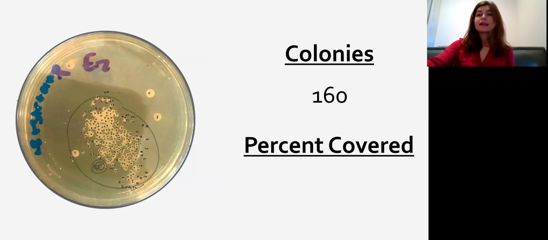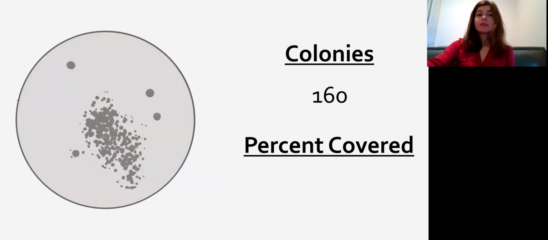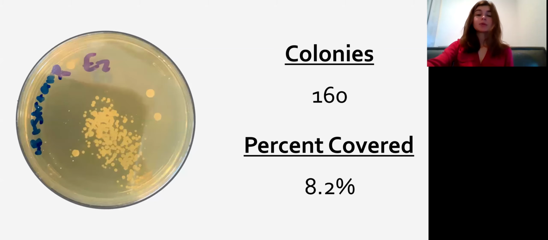So I calculated a second measure, percent cover. That's just the percent of the area of the Petri dish that's covered by colonies. So I did this using Photoshop, and for this Petri dish, for example, it was 8.2%. So on Petri dishes where I could measure both of these values, I ran a linear regression test and found that they were highly correlated with an R-squared of 0.95, which suggests that percent cover is a reasonable proxy for the number of recombinant cells.